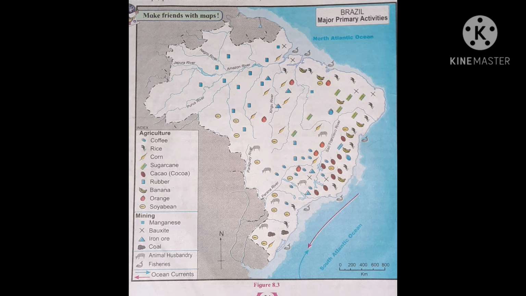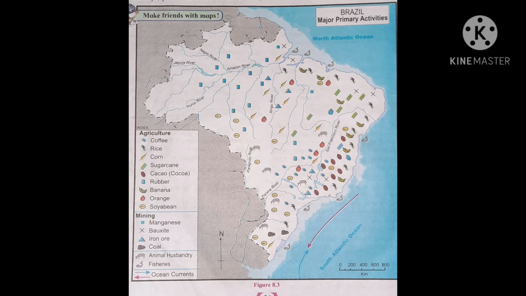Second question. In which part of Brazil has mining activity not developed? What could be the reason? Children, mining activity has not developed in the western part of Brazil. The reason behind that is, first one, most of the western part of Brazil is covered by thick, dense equatorial rainforest of the Amazon basin. Another reason is inaccessibility. Poor transport link, unfavorable climate, heavy rainfall are the main barriers of mining in this part.